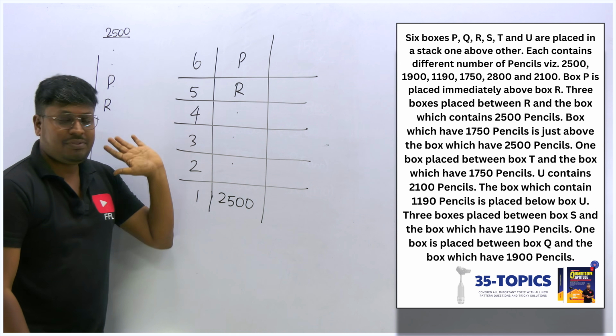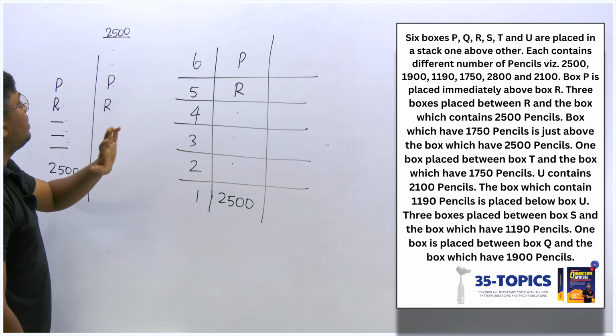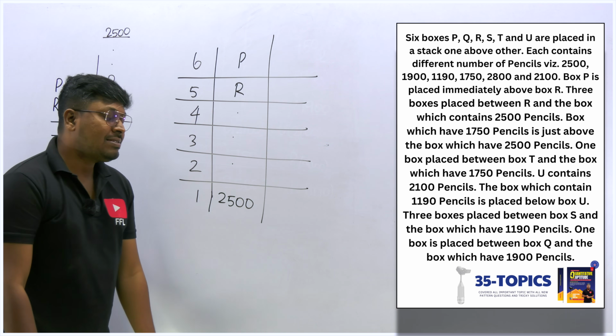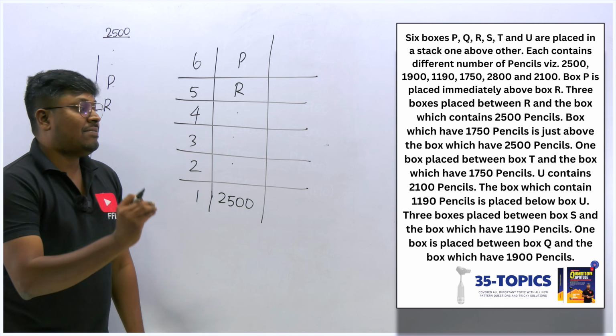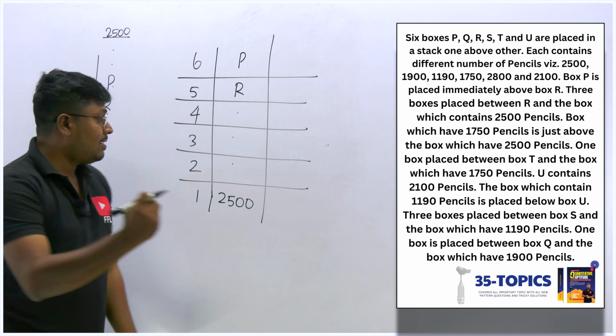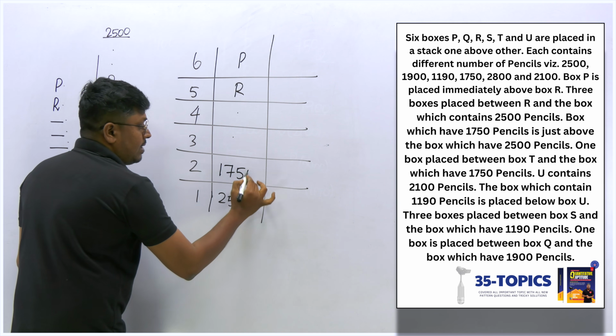So we can directly fix on the clue. But here this diagram 1, 2, 3, 4, 5, okay, not fixed. Let me move on to the next point. The box which contains 1750 pencils is just above 2500 pencils. Just above 2500 is 1750. So we have fixed here.